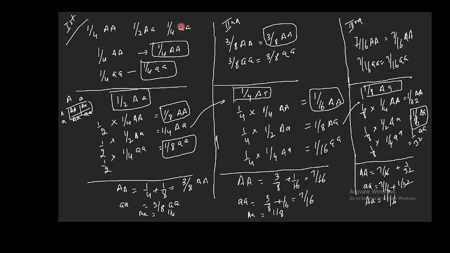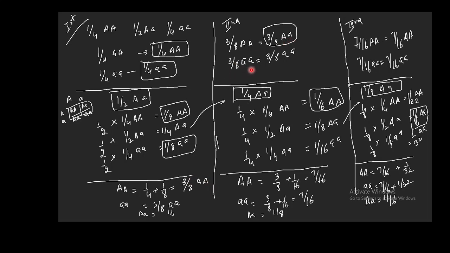So in the first generation, how many AA plants are you getting? From this you get 1/4 and from this you get 1/8, so in total you get 3/8 AA plants. Similarly, 1/4 is aa and you get 1/8 aa, so you get 3/8 aa plants. And how much is the heterozygosity? It is 1/4. Now what happens in the second generation? These 3/8 AA plants will produce 3/8 AA.